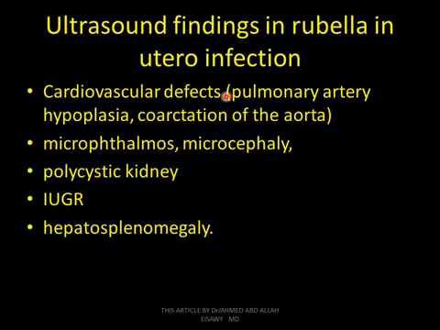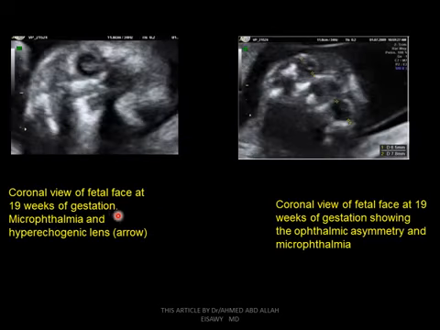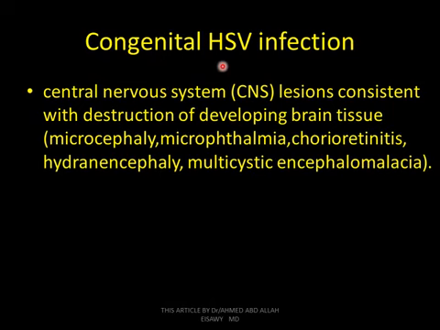Ultrasound findings in rubella uterine infection, as we mentioned before: cardiovascular defects, pulmonary artery hypoplasia, coarctation of the aorta, microphthalmos, microcephaly, polycystic kidney, IUGR, hepatitis. This coronal view of the fetal face at 19 weeks gestation shows microphthalmia and hyperechogenic lens. Microphthalmia and hyperechogenic lens in rubella syndrome. This coronal view at 19 weeks gestation shows ophthalmic asymmetry and microphthalmia.